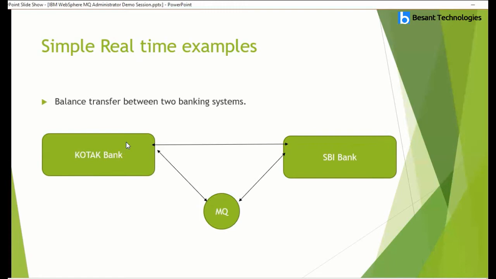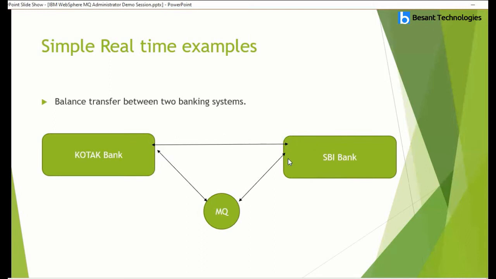There, you mention the receiver's account information and their IFSC code. You have to fill in some details to find the receiver in a global banking system. While sending the information, you mention the account information, IFSC code, and the amount that should be transferred from Kotak to SBI Bank. Are you thinking that Kotak Bank and SBI Bank are communicating directly?